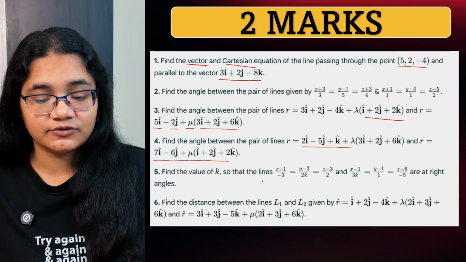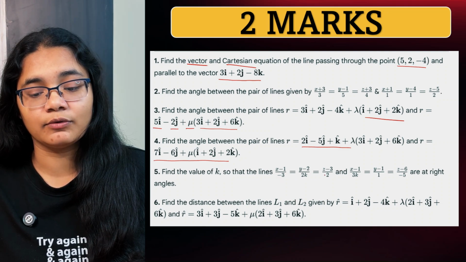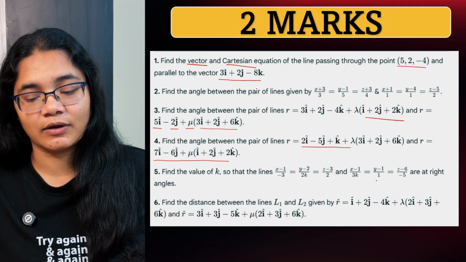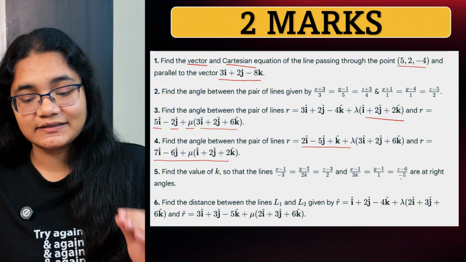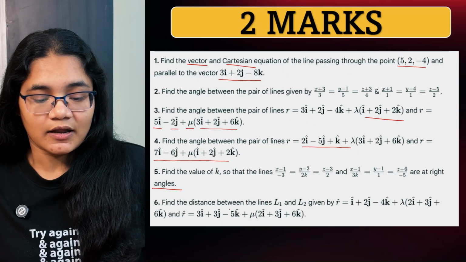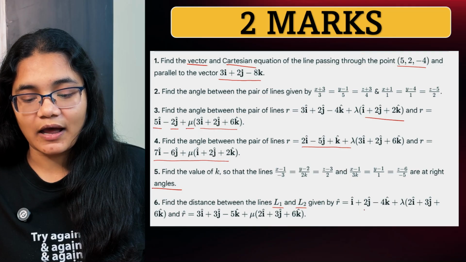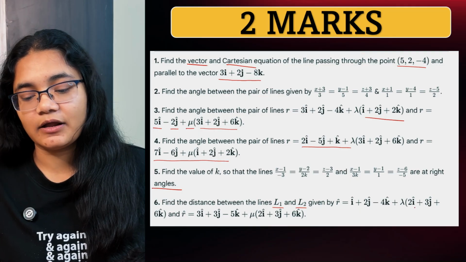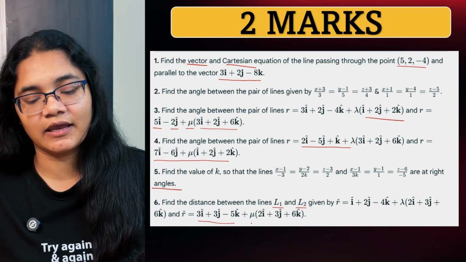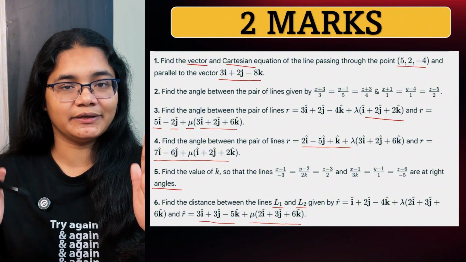Find the value of k so that the lines (x minus 1)/(minus 3) equal to (y minus 2)/(2k) equal to (z minus 3)/2 and (x minus 1)/(3k) equal to (y minus 1)/1 equal to (z minus 6)/(minus 5) are at right angles. Next, find the distance between the line L1 and L2 given by r equal to i plus 2j minus 4k plus lambda into (2i plus 3j plus 6k) and r equal to 3i plus 3j minus 5k plus mu into (2i plus 3j plus 6k). You have to find the distance between these two lines.